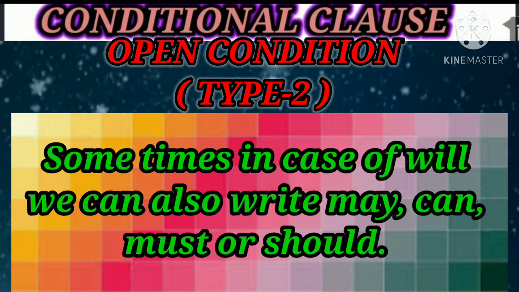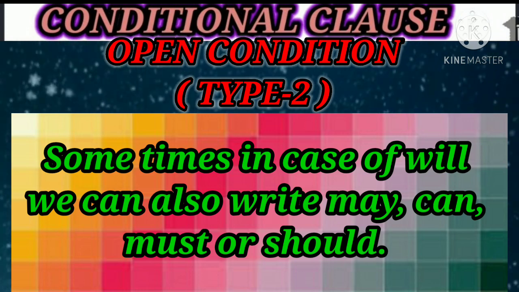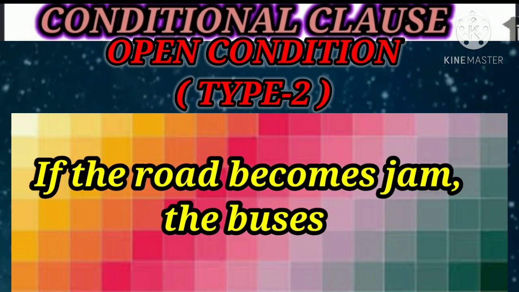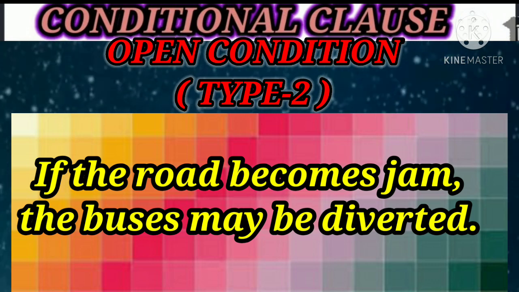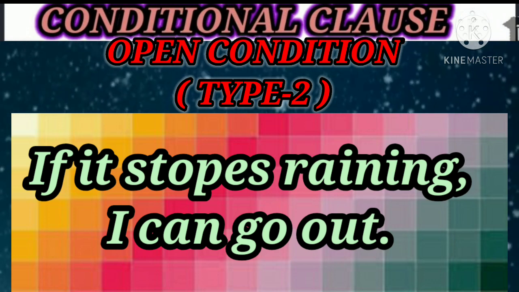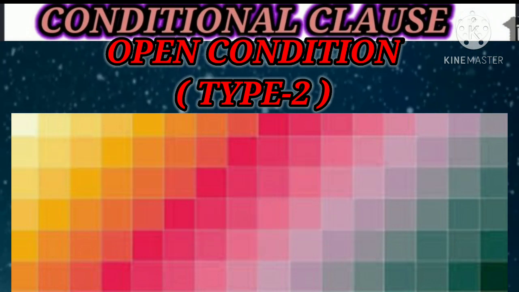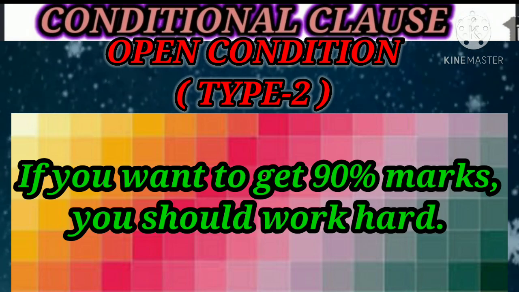Sometimes, in place of will, we can also write may, can, must or should. If the road becomes jammed, the buses may be diverted. If it stops raining, we can go out. If you want to get 90% marks, you should work hard.